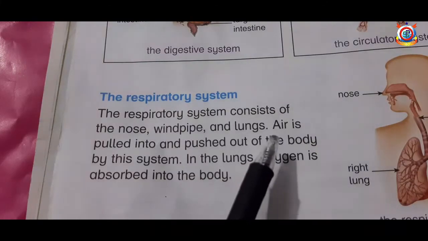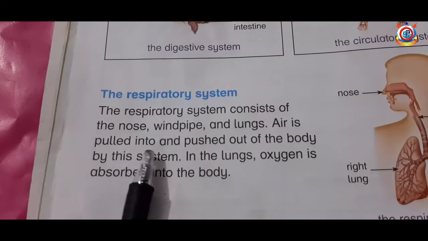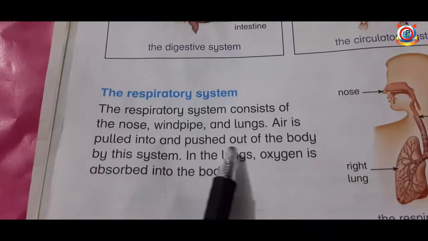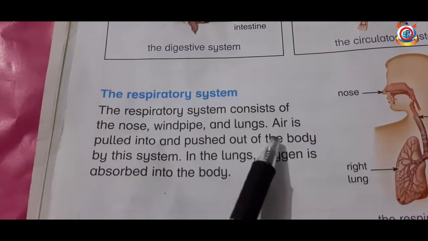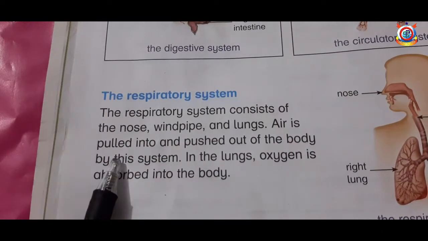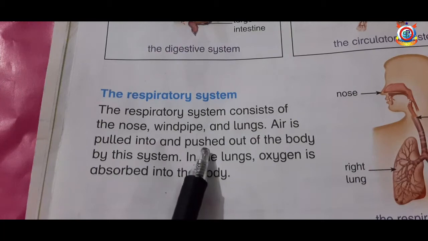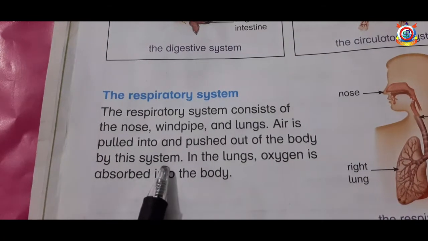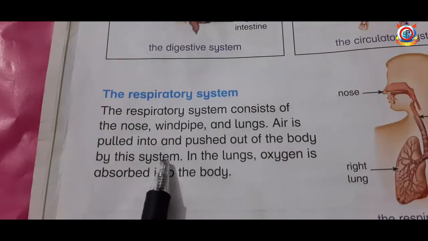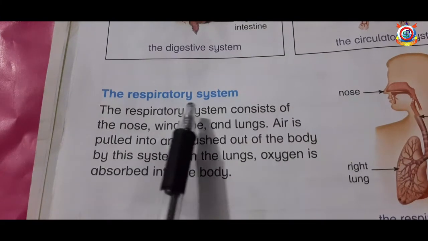Now, air is pulled into and pushed out of the body by this system. Students, as I have told you, the air enters in and comes out from the body through the respiratory system.